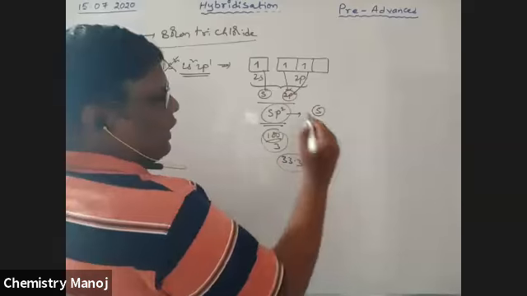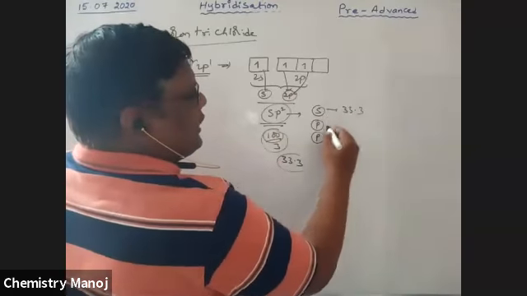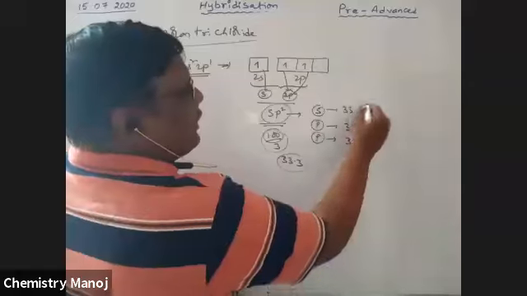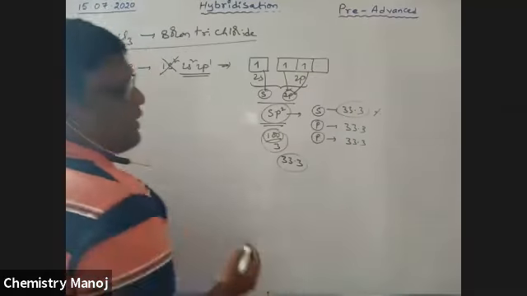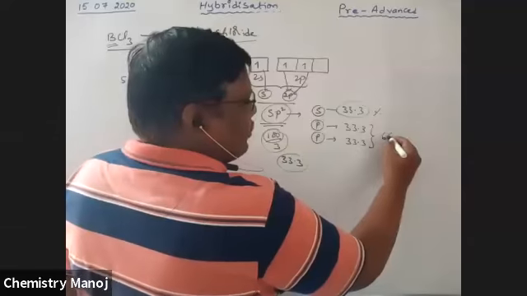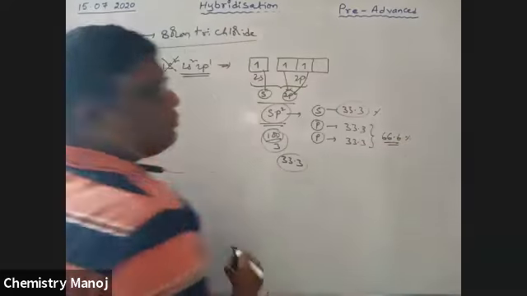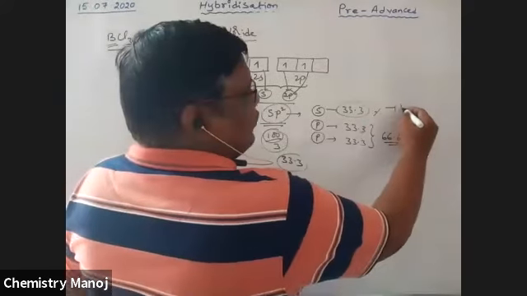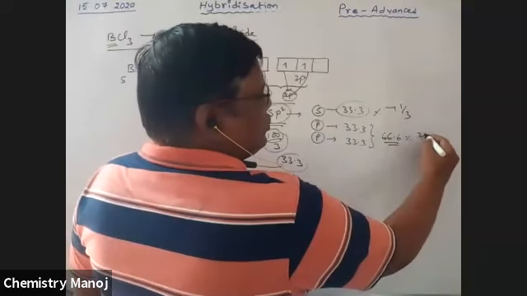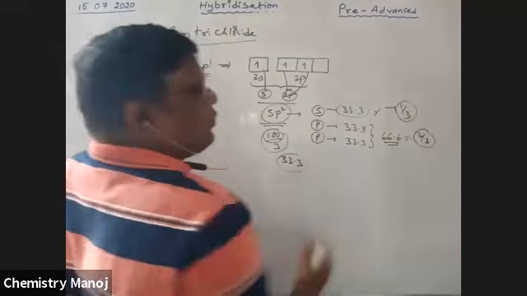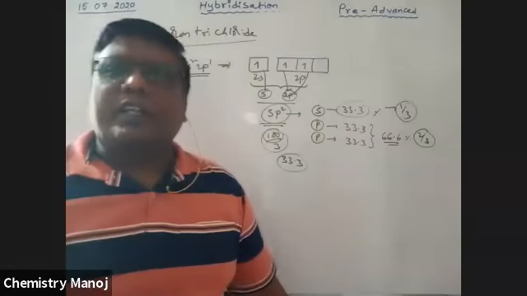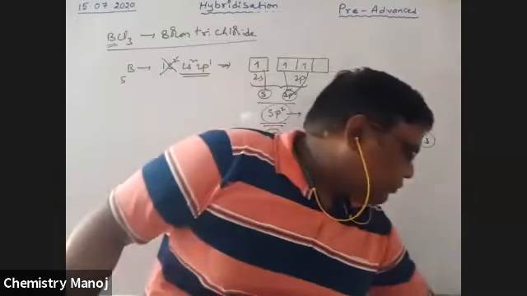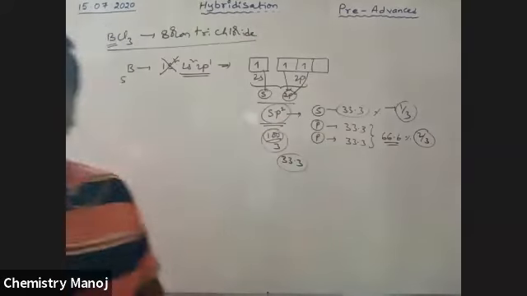So this one has 33.3%, this one has 33.3%, this one also has 33.3%. The s character is 33%, and the p character is 66%. So in sp2 hybridization, s has one third fraction and p has two thirds, that is 33.3% s and 66.6% p.